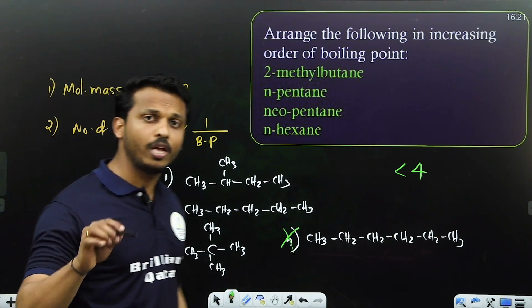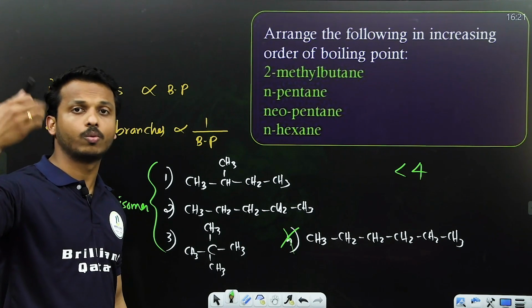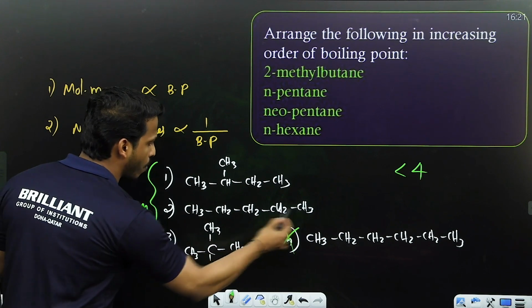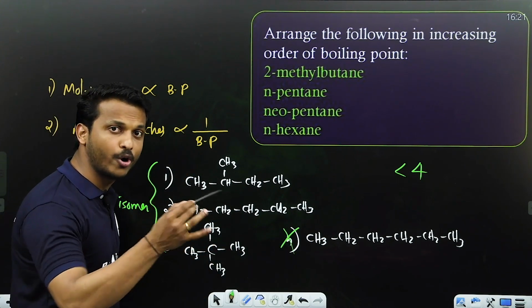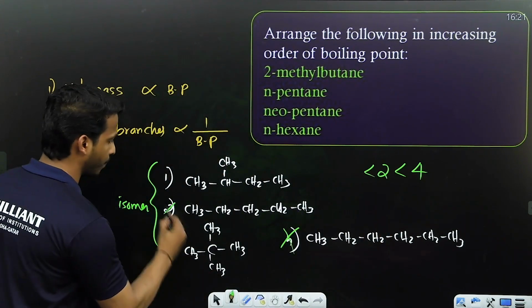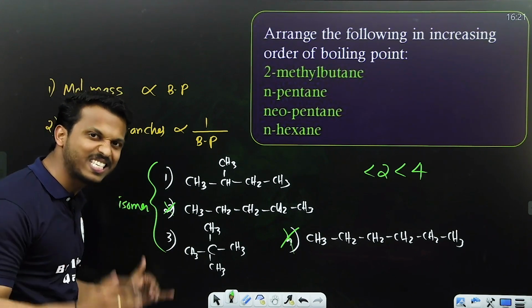In that case only you should check the branches. Where there are more branches, there is lower boiling point. The second compound has no branch, so high boiling point. Between 1 and 3, where is more branching? The third one, so it has the least boiling point.